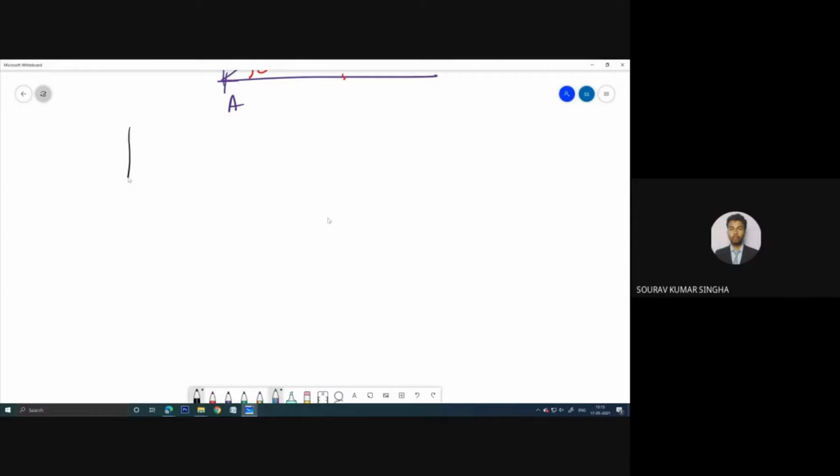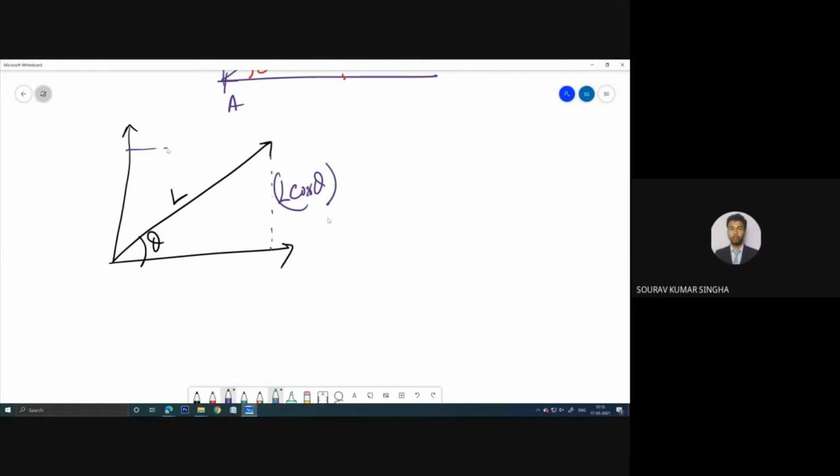I am telling everyone, suppose this is the line and suppose you have this L, now you know this theta, so what will this height be? This height will be L cos theta, and this distance will be L sin theta.